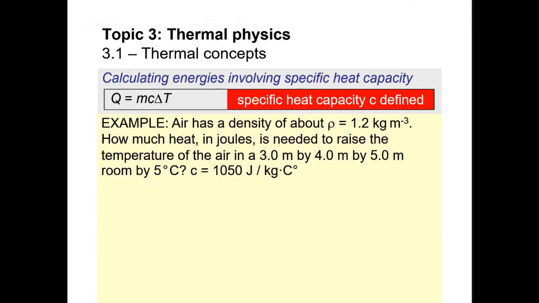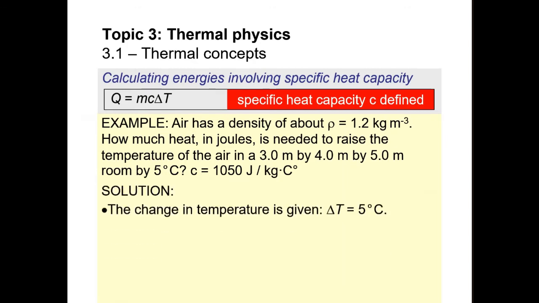How much heat in joules is needed to raise the temperature of the air in a 3 times 4 times 5 meter room by 5 degrees Celsius? The specific heat capacity of the air is 1050 joules per kilogram per degree Celsius. The change in temperature, delta T, is 5 degrees Celsius. This is a change in temperature, so it can be in degrees Celsius or Kelvin.